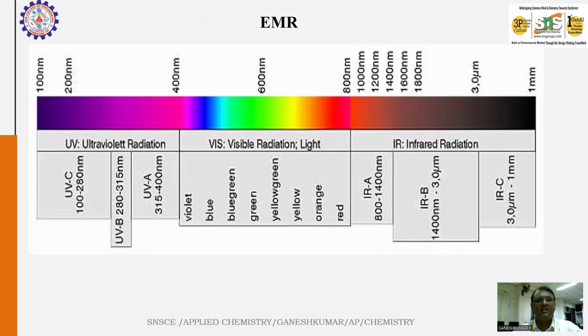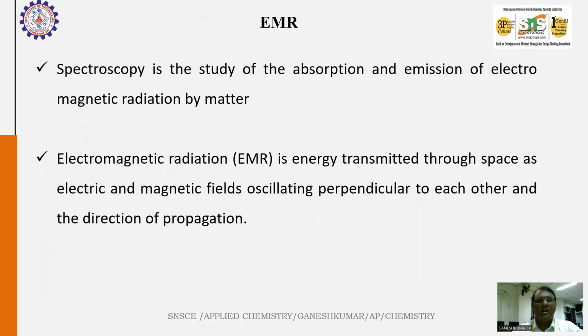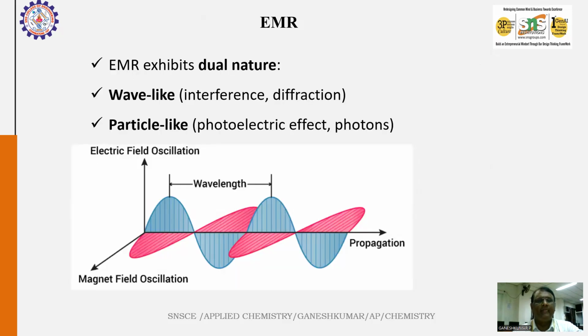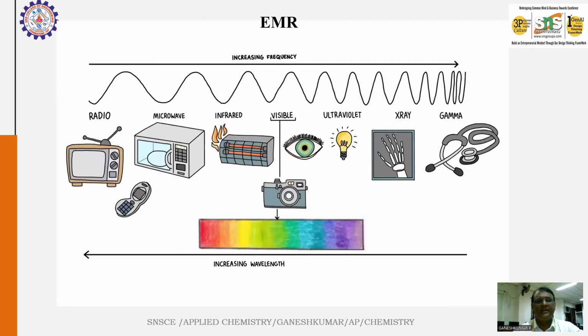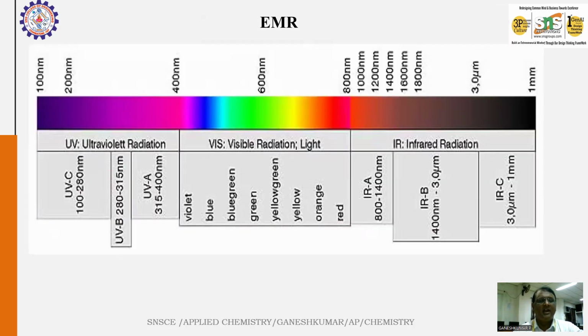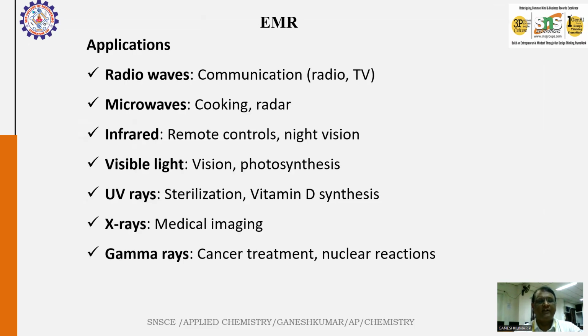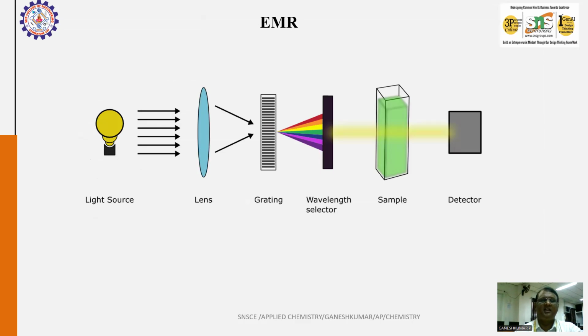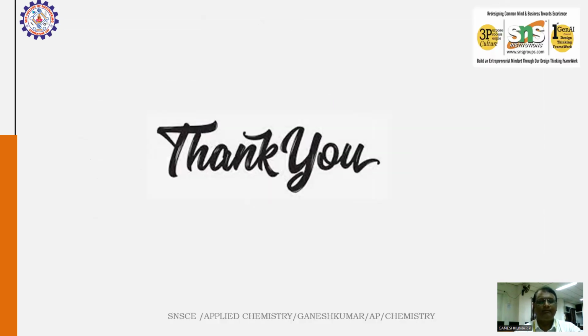In this session, we have discussed what spectroscopy is, what electromagnetic radiation is, and the characters of electromagnetic radiation based on frequency and wavelength. Particularly, we discussed the wavelength in nanometers for ultraviolet, visible, and IR, and the applications of electromagnetic radiation. In the next session, we will discuss ultraviolet spectroscopy based on this block diagram. Thank you.